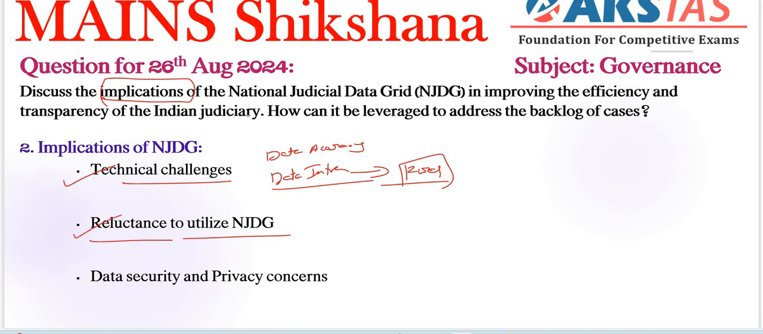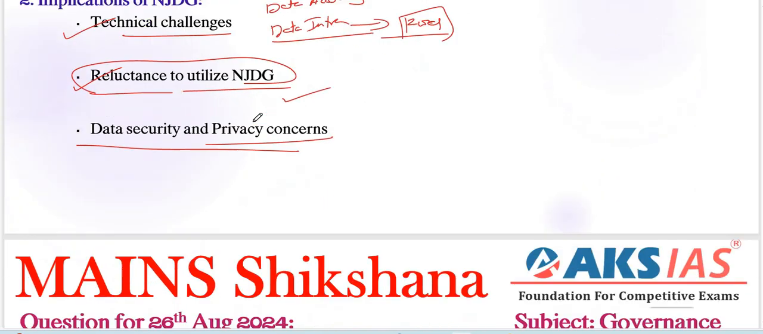Next, coming to data security and privacy concerns. Being a comprehensive database raises concerns about the security of sensitive legal data and the privacy of litigants. For example, there have been instances where unauthorized access to NJDG data has raised concerns about potential misuse of this grid. So these types of concerns are there. We need to include all these implications as hurdles or challenges, right?